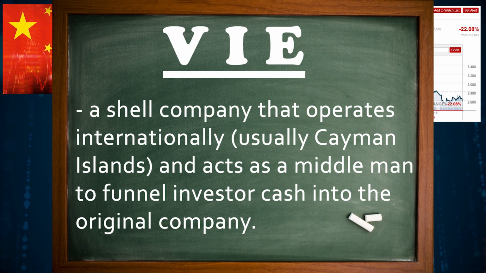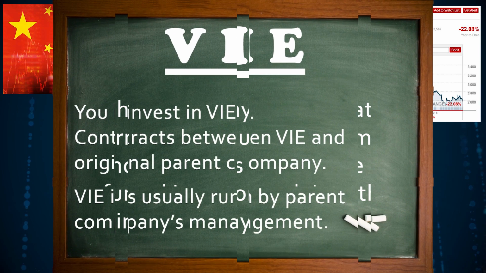A VIE is a shell company that operates somewhere internationally, usually in the Cayman Islands from what I've seen, but it acts as a sort of middleman, funneling your cash as an investor to the actual Chinese company that you want to invest in. Now, this is just a very simplified explanation so that the video isn't an hour long, but you're sort of investing in the VIE instead of investing in the actual Chinese company.